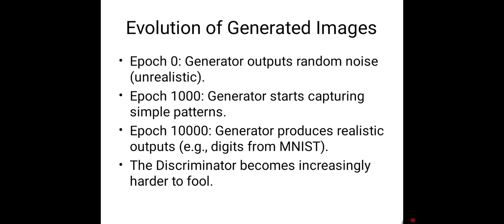Okay, next is the evaluation of generated images. GAN training improves results gradually. Epoch equal to 0 means the generator produces pure noise. Epoch equal to 1000 means simple shapes and patterns appear. Epoch equal to 10,000 means the output is realistic, for example, digits similar to the MNIST dataset. At this point, the discriminator finds it increasingly difficult to distinguish between the real and fake data.